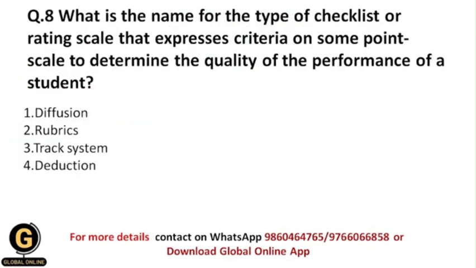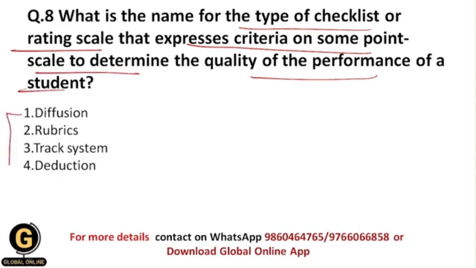Now next is, what is the name for the type of checklist or rating scale that expresses criteria on some point scale to determine the quality of the performance of a student? Okay, so students, here they have given you some names, whether it is diffusion, rubrics, track system, or deduction.